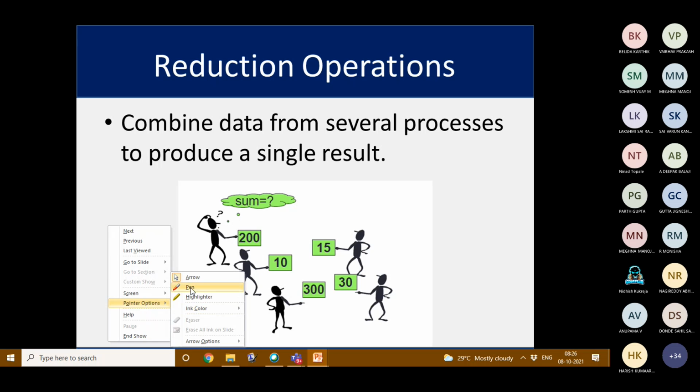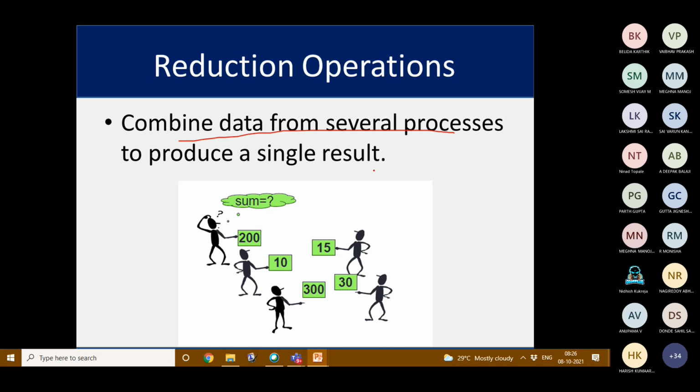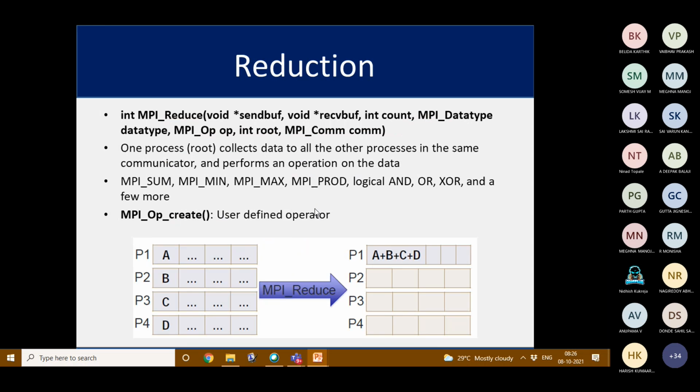That is about data operation. Then reduction operations. So in OpenMP, whatever the advantage of reduction, here also the same. It will combine data from several processes for producing a single result. Each process has some partial sums. We don't know what the actual sum is. At that time we can perform the reduction operation.